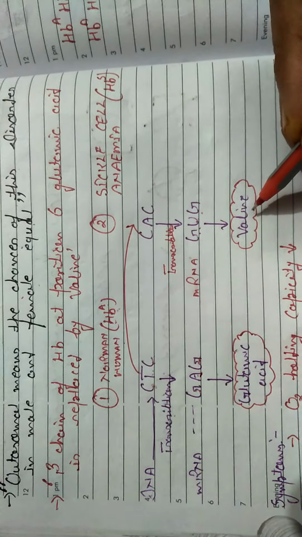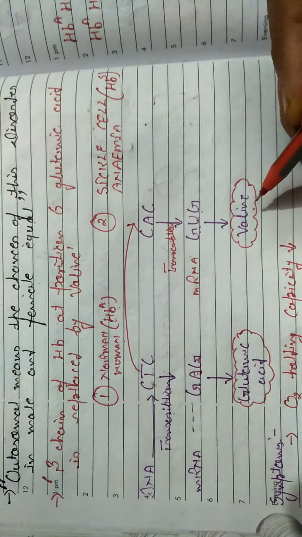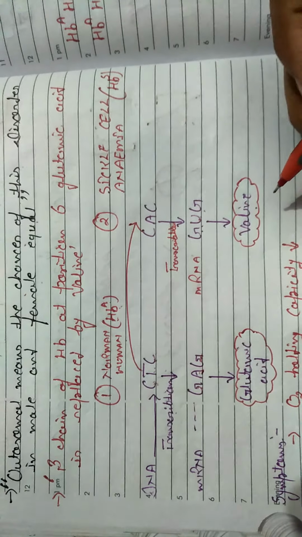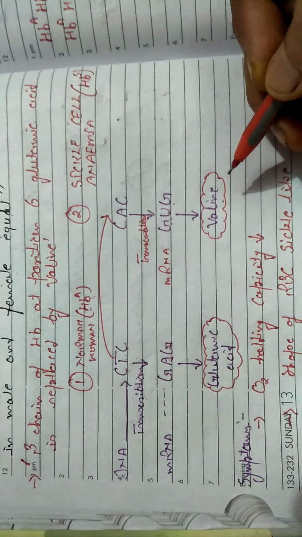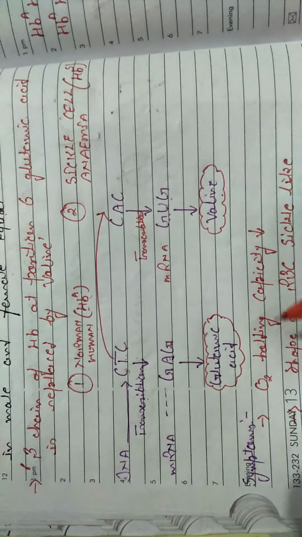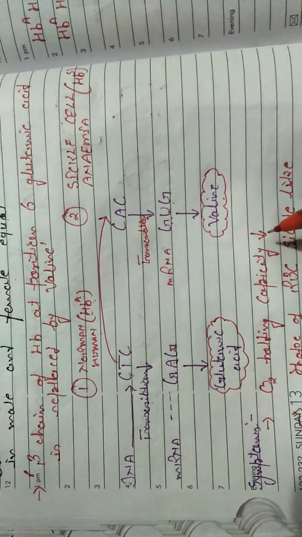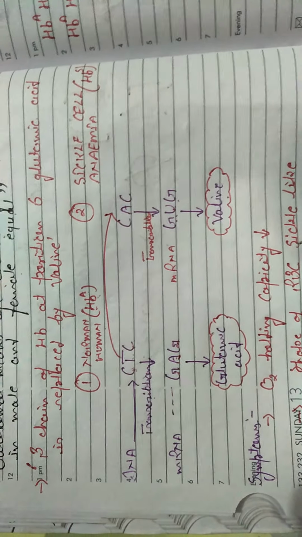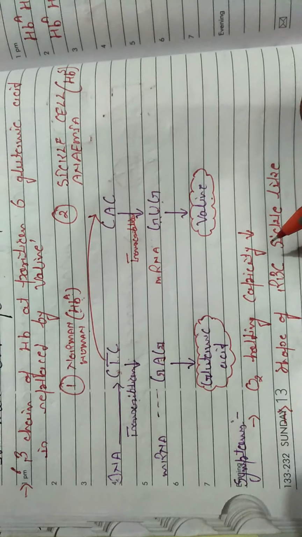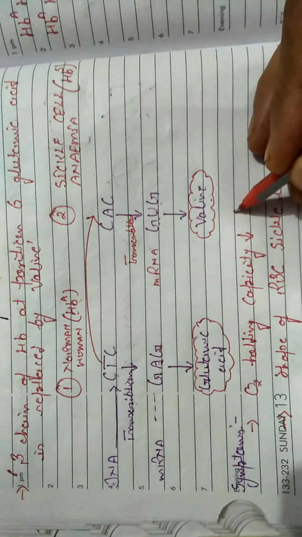Further, wherever an individual has valine, different types of symptoms arise in their body. Which symptoms? For example, the oxygen holding capacity of the RBCs will decrease, and after some time many RBCs burst and convert into a sickle shape.